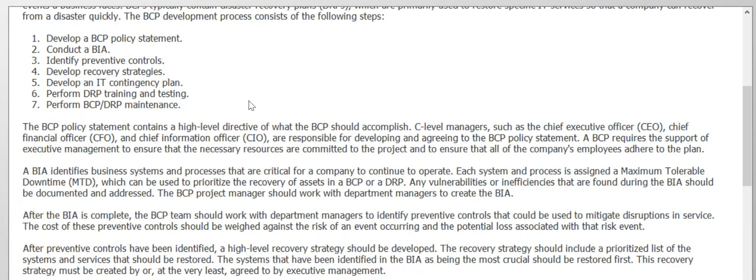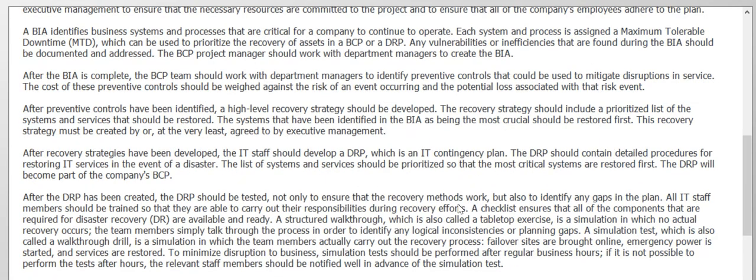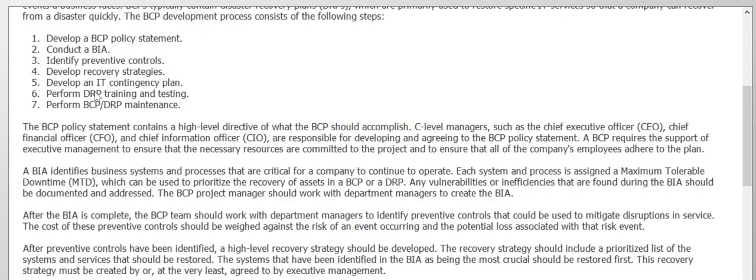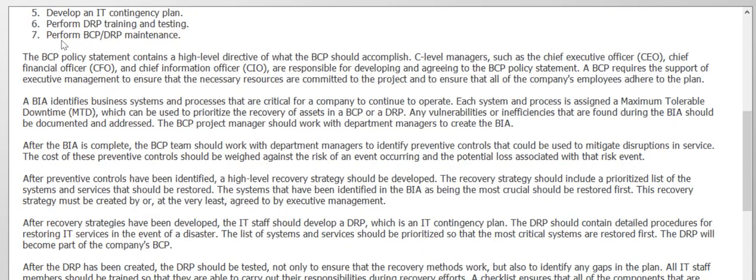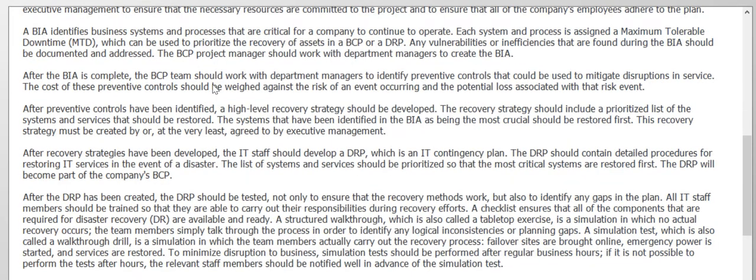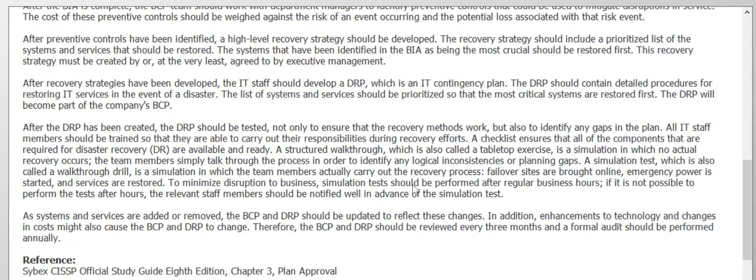Whatever disaster recovery plans we make, they should be tested and verified, just to identify the gaps in the process. And the last step is to perform the BCP or DRP maintenance, which is really important as well.